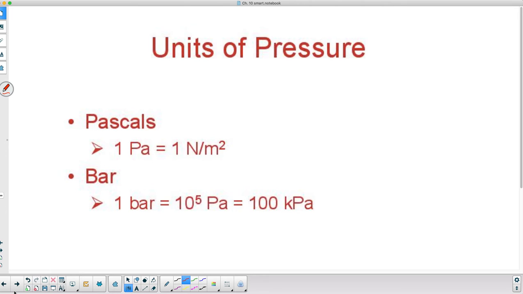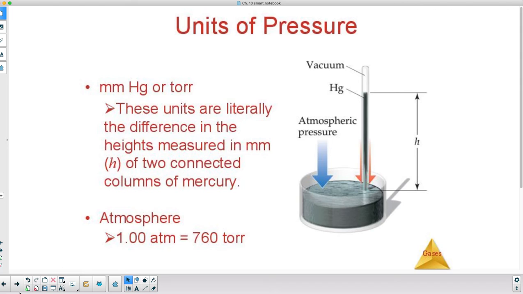So instead of newtons per square meter, which is a pascal, we're going to use kilopascals. The average atmospheric condition is 101.3 kPa, and that equals our average atmospheric pressure, which is 1 atmosphere. So atmosphere is another pressure unit.